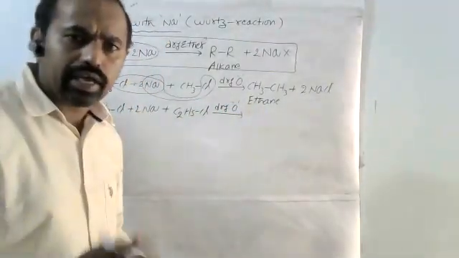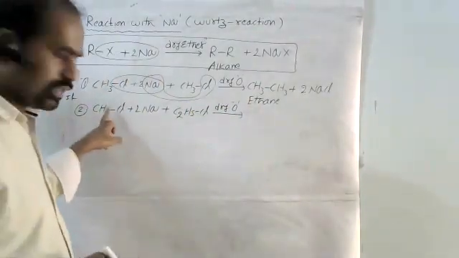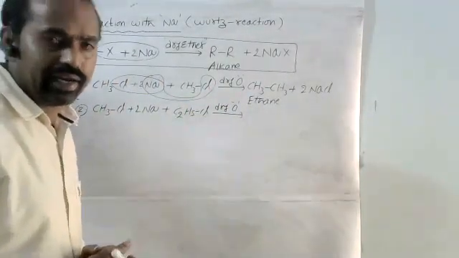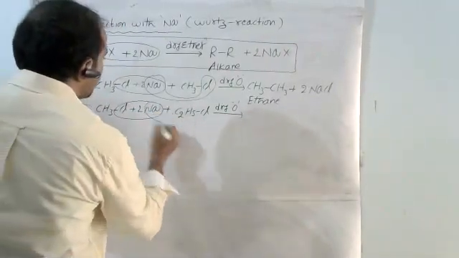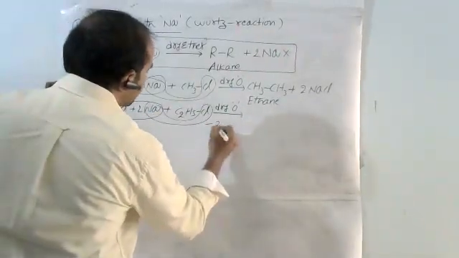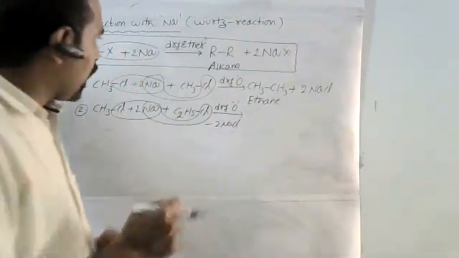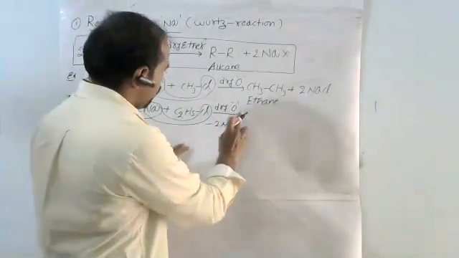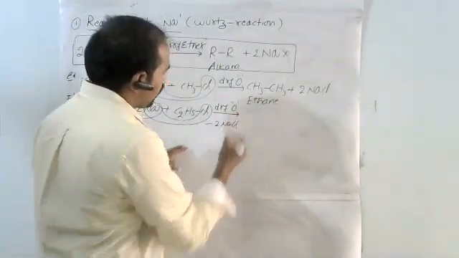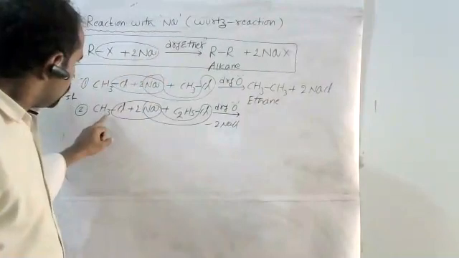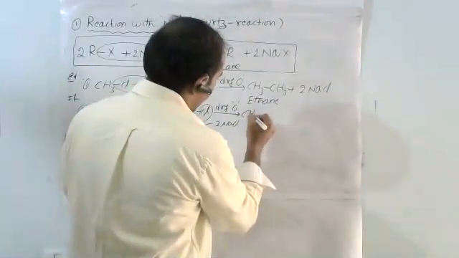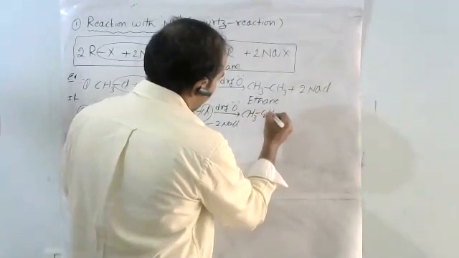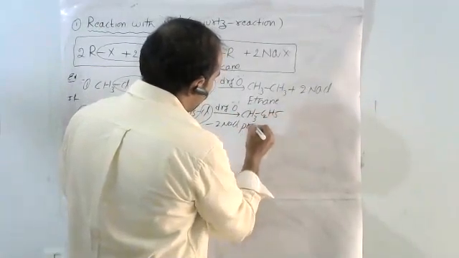Now here I have taken two different alkyl halides, methyl halide and ethyl halide. In such a process also, sodium combines with chlorine, and there also sodium combines with chlorine, replaced as 2NaCl. That is the byproduct. After that, methyl combined with ethyl, we get propane.